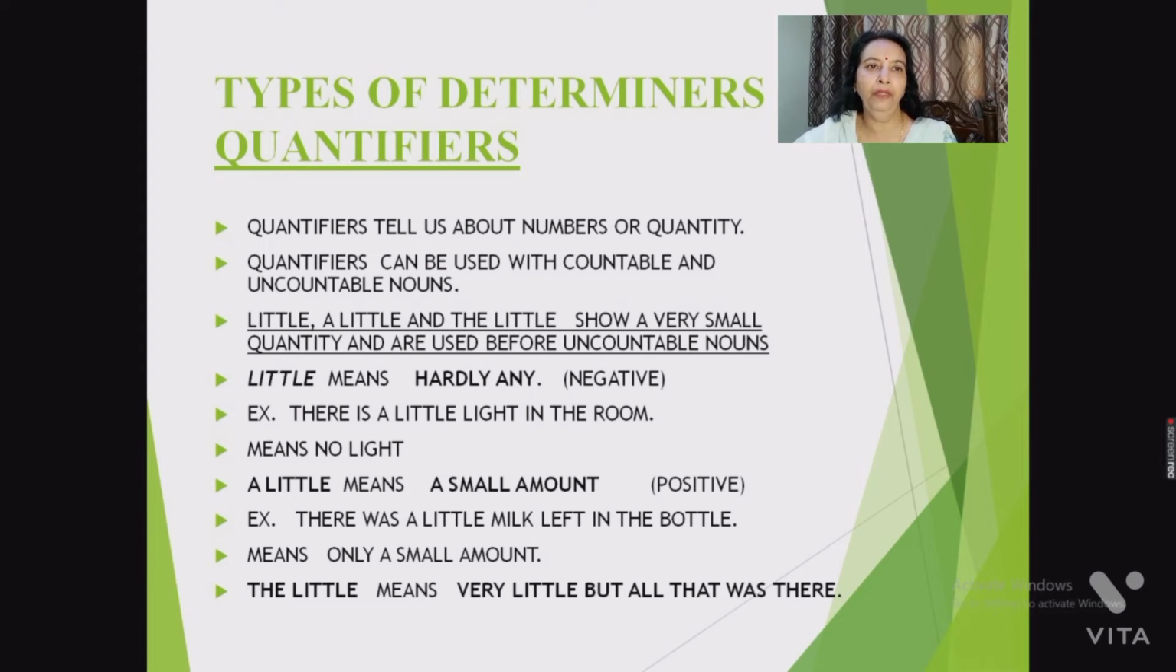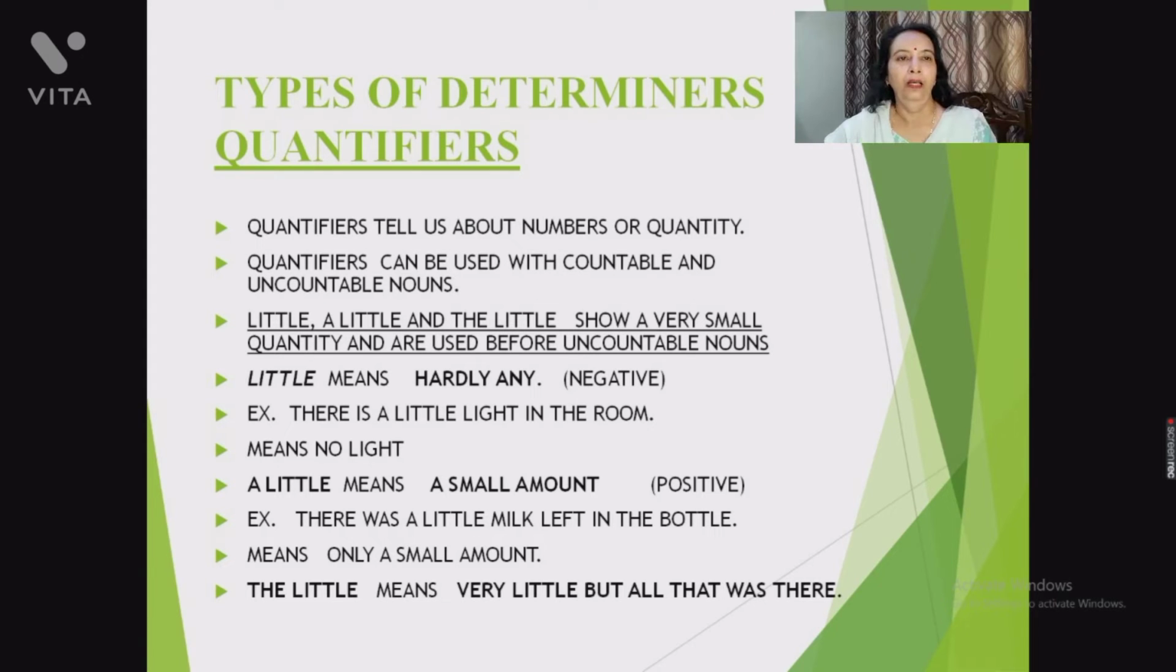Now, second type of determiner, that is quantifier. Quantifiers tell us about the number or quantity. Quantifiers can be used with countable or uncountable nouns. Little, a little and the little show very small amount or quantity that is used before uncountable nouns.